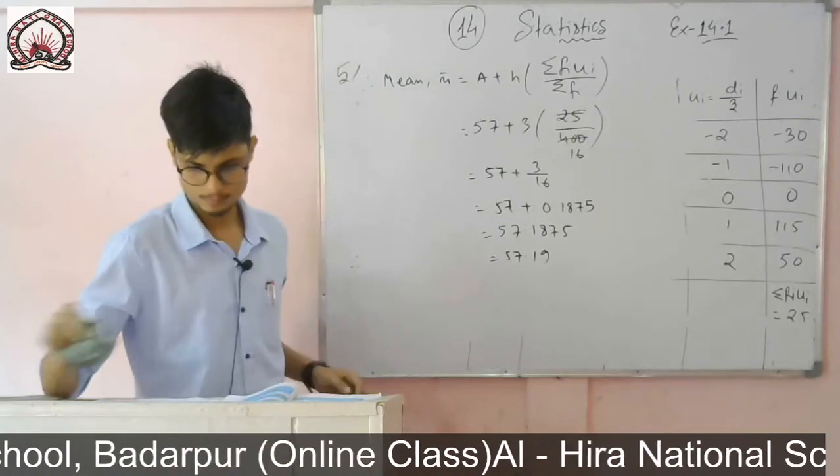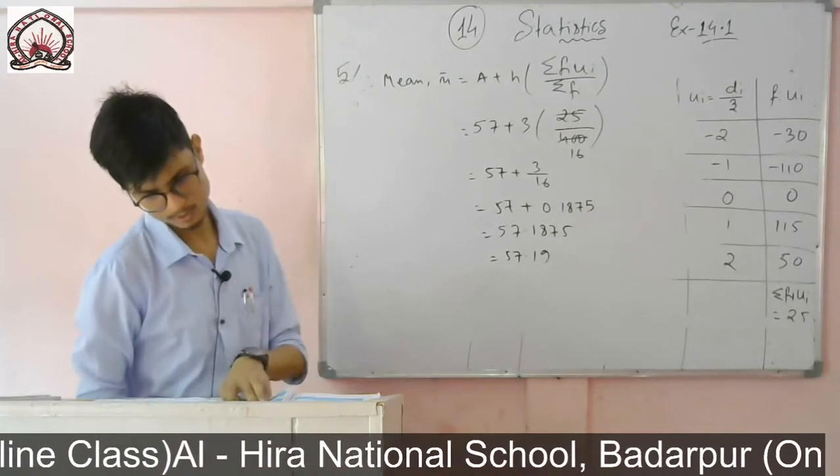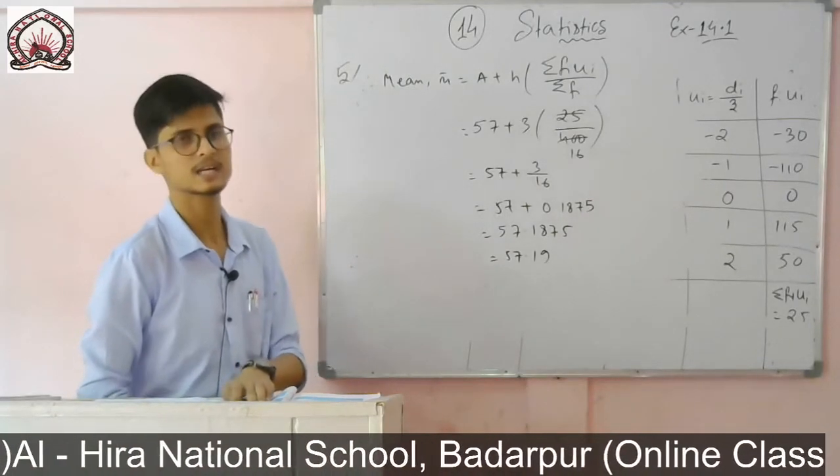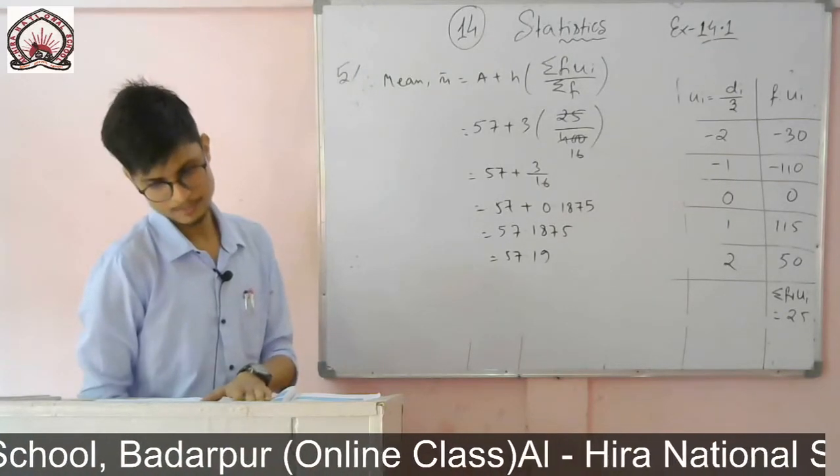Okay, now let's move to question number 6. You see this is very big. Here also the interval, that is the xi that I will get, is very big. So I will use the step deviation method.